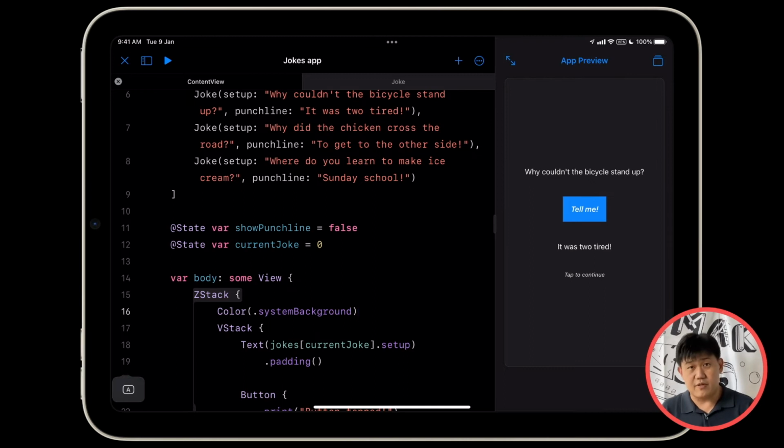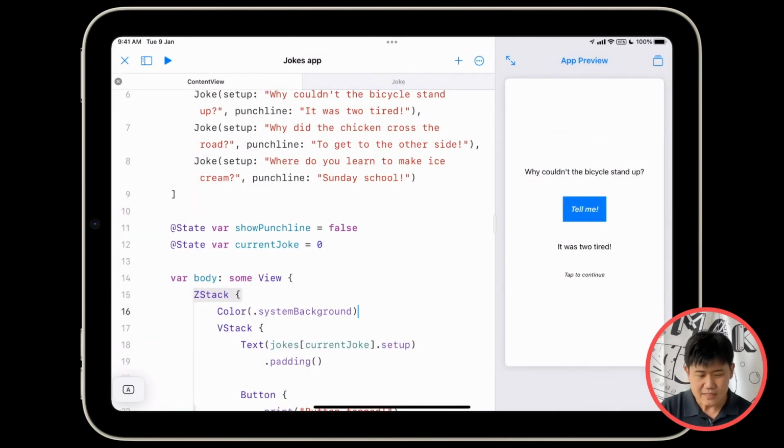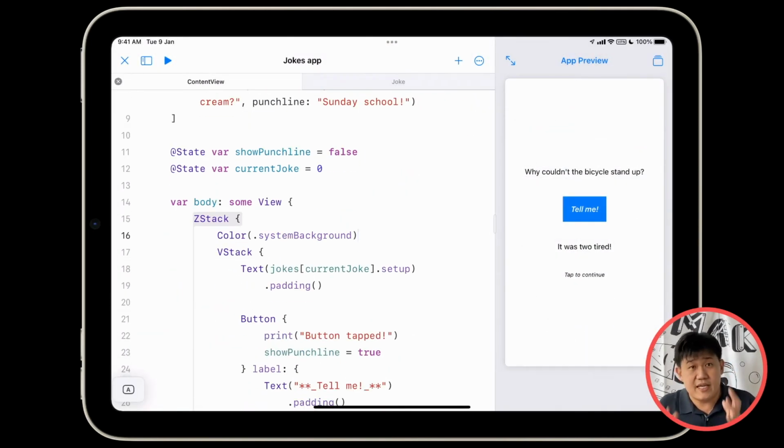It's a dark background. Darkness. Good. Let's change it back. Finally, let's add a tap gesture recognizer to increment the current joke.